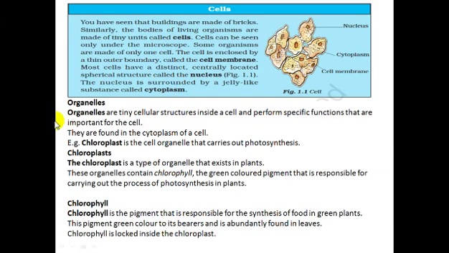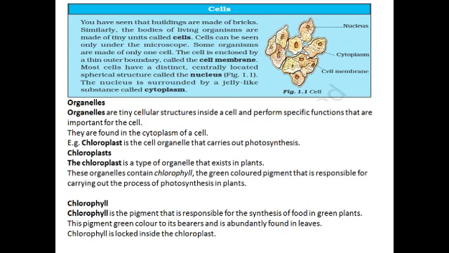Chlorophyll is the pigment that is responsible for the synthesis of food in green plants. This pigment is green colored, and it is abundantly found in leaves. Chlorophyll is locked inside the chloroplast. Where is chlorophyll present? This question might be asked to you sometimes. So you can say that chlorophyll is present in the chloroplast.